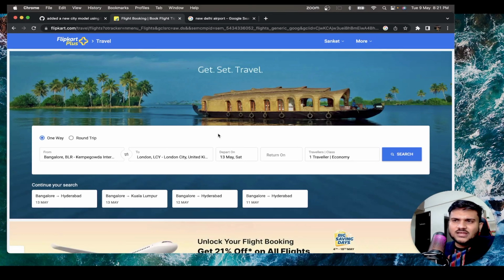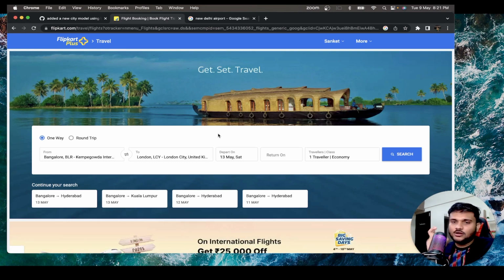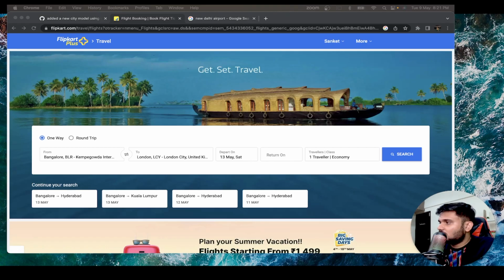A lot of time you will feel that, sir, we already have a unique ID that will be the airport ID, the primary key. Can we not use it? We can use it, but we need to send some data to the front end also, right? On front end, you can't say London 1, London 2, London 3, London 4. It will be a better user interface to maintain a unique encoding for everything as well.